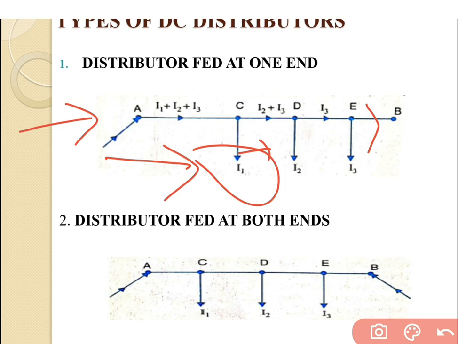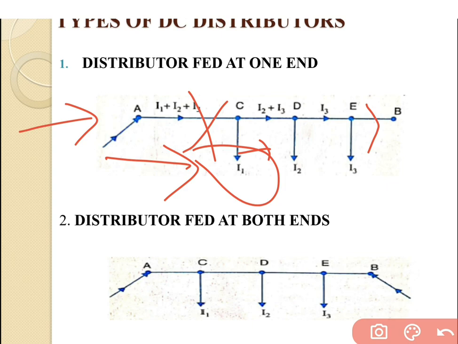Now this system has one disadvantage. Suppose there is a fault that may occur over here, then the whole system may be interrupted, and we cannot balance the load at the consumer side. So this is regarding the distributor fed at one end.